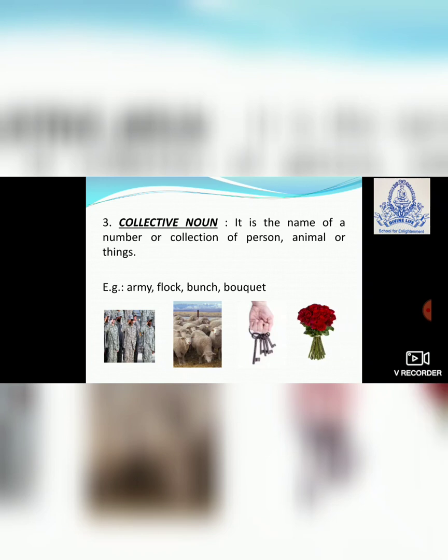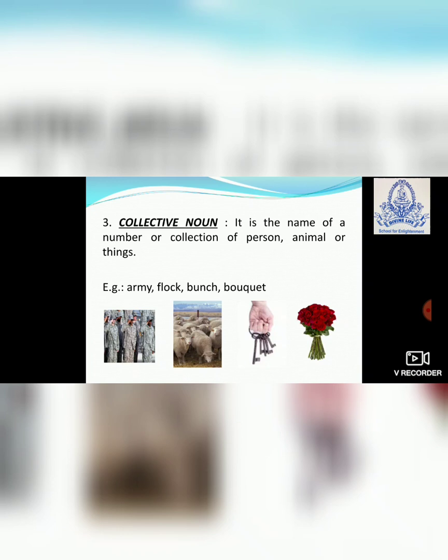Like this. Whenever you see a group of things, group of animals, now you can see I have mentioned that when you go to see nice places, you visit Kankaria and all, you see many people. What do you call the group of people over there? Crowd of people. You see crowds in such places, right? There are many other words that come in for groups of persons, animals or things, right? Now these all things come in collective noun. Clear all of you?